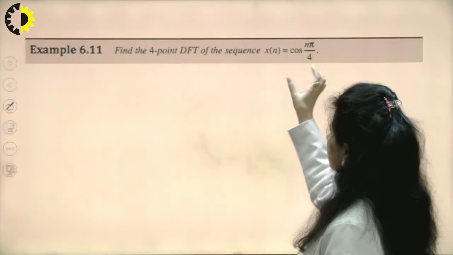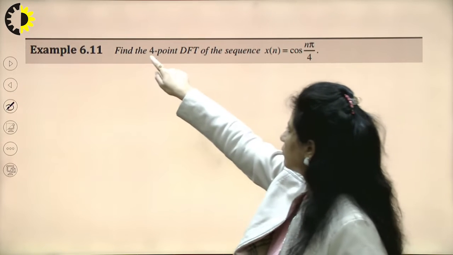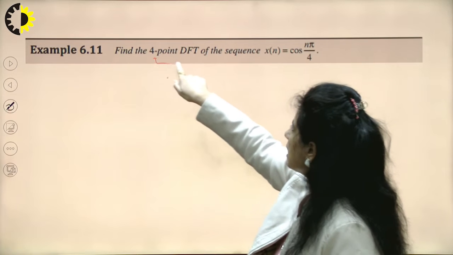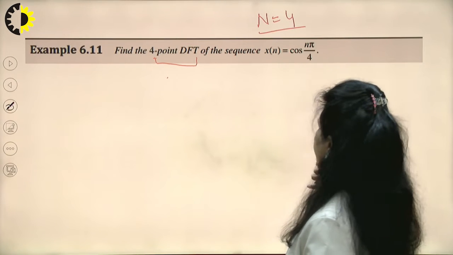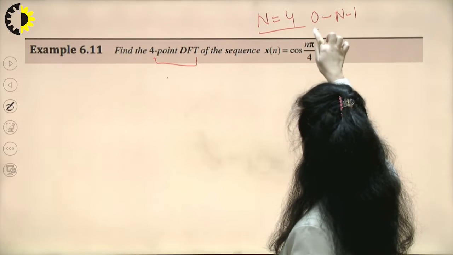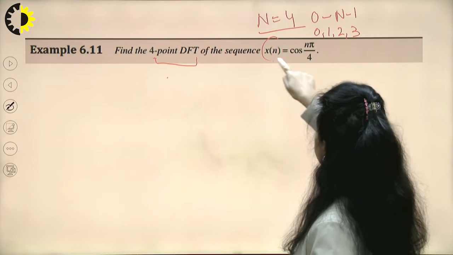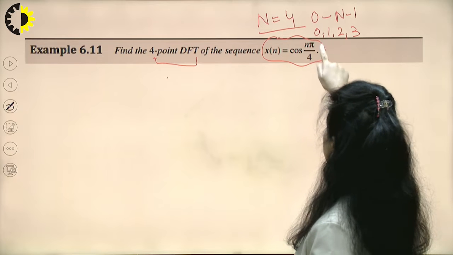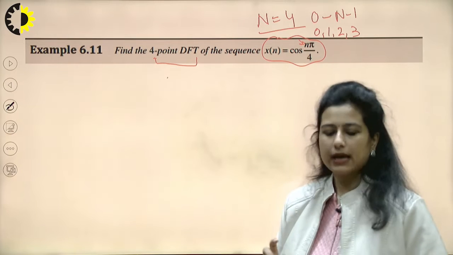So let us see how to take, if I have a sequence xn and I need to calculate a 4-point DFT. This would always be specified because the sequence has to be finite. So 4-point DFT means the number of samples that I'll give to the transform would be 4, or they would range from 0 to n minus 1. That means the different values at which I have to calculate this transform are 0, 1, 2 and 3. The function is xn is equal to cos n pi by 4. So substituting the different values of n, I can create the sequence xn.